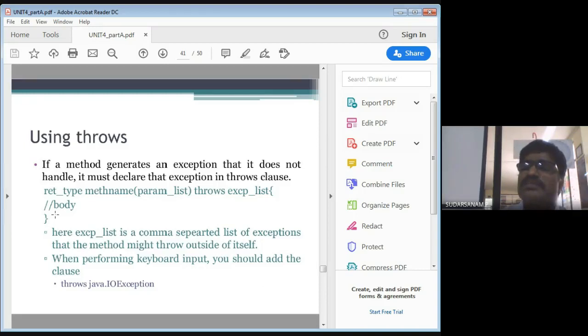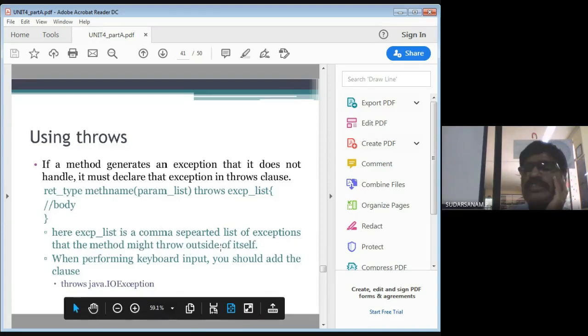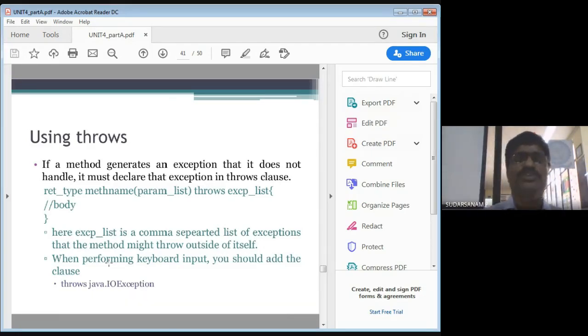That means a user defined exception you have written, but I can write some different errors. So how can I write different throws? Let us see that next. The exception list is a comma separated list of the exceptions that the method might throw outside of itself. Next, with the performance of keyboard input, you should add the throws clause. So when you write throws of the exception, you should take the input values through the keyboard. Then only can you write the throws of the exceptions.